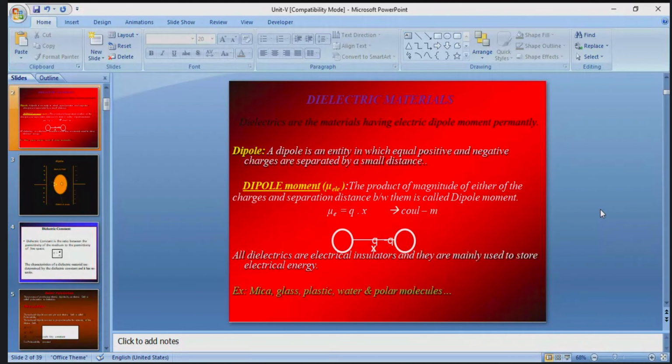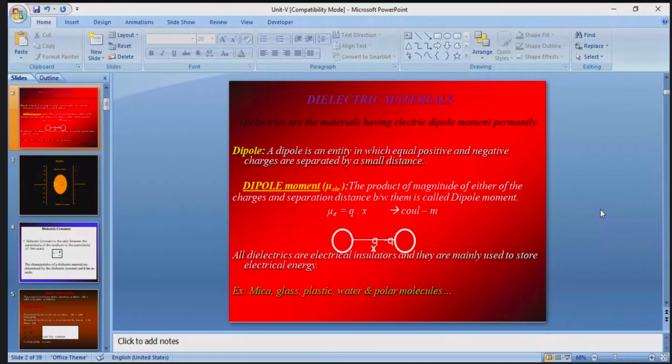So what is a dipole? A dipole is an entity in which equal positive and negative charges which are separated by a small distance is called a dipole. So everybody please note down the basic definitions. This is about the dipole.